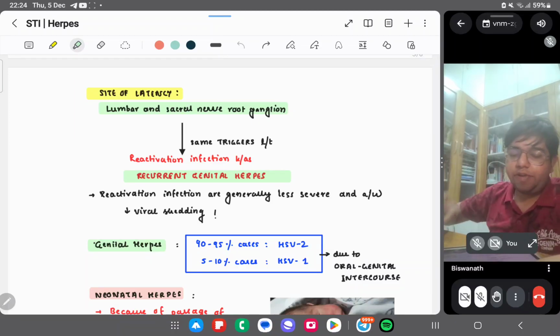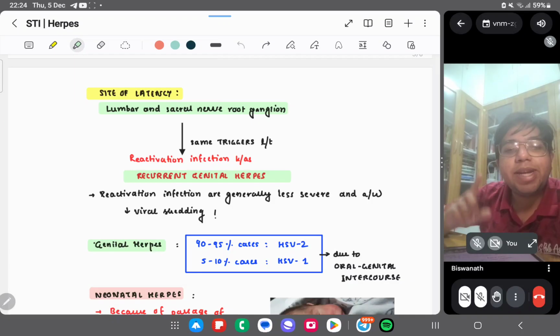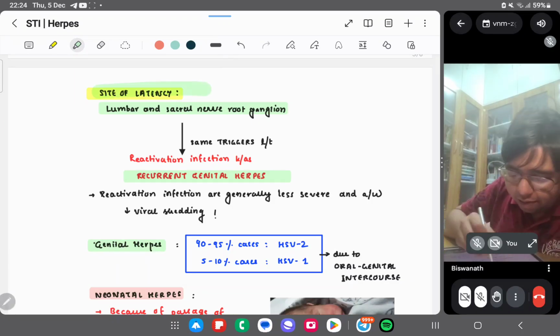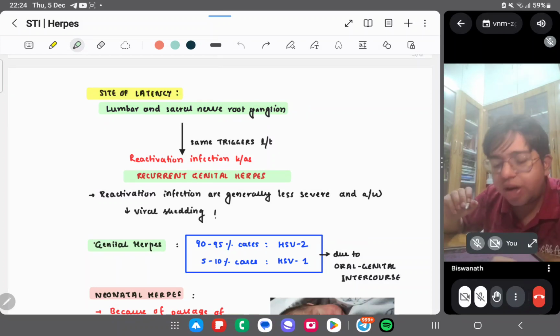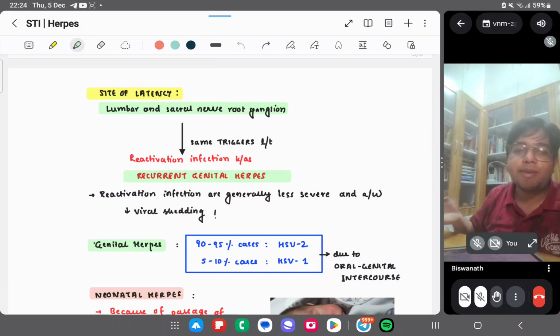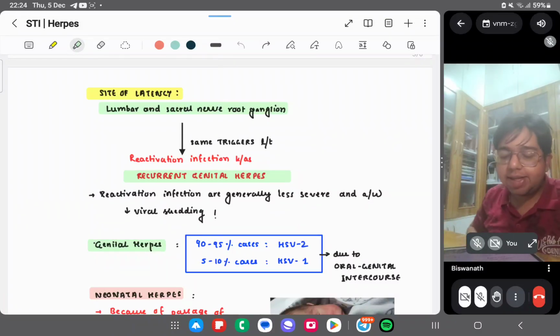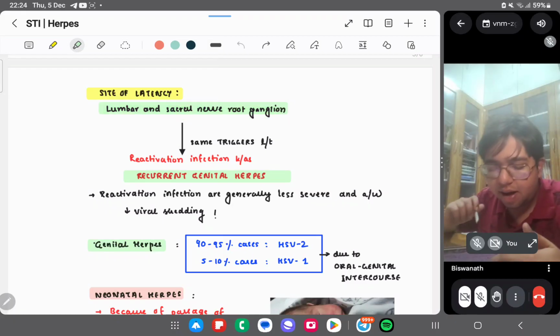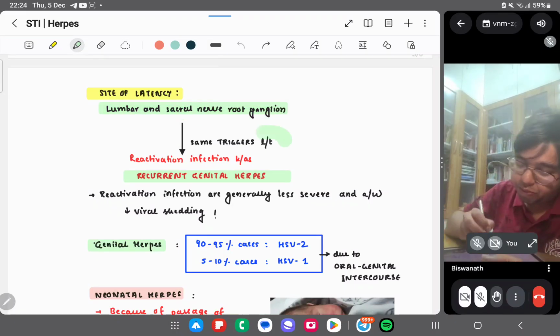Okay, so if we're talking about the site of latency, the site of latency in HSV1 was the trigeminal ganglion, right? So here the site of latency is the lumbar and sacral root nerve ganglion. Trigeminal ganglion is present above the chest, so above the chest infection. The lumbar and sacral nerve ganglia are present below the chest. So there will be a site of latency in the lumbar and sacral nerve root ganglion.